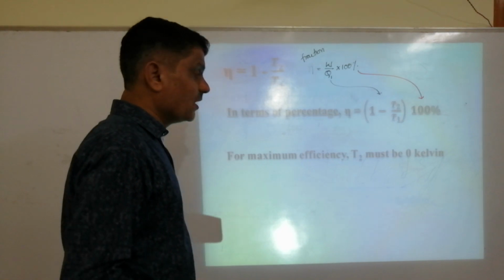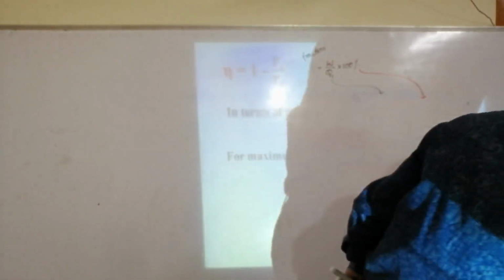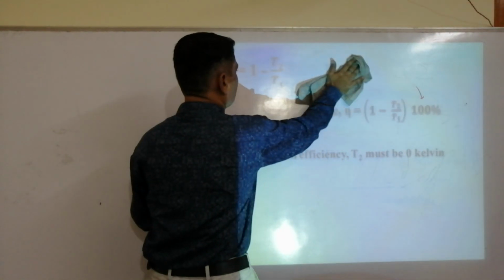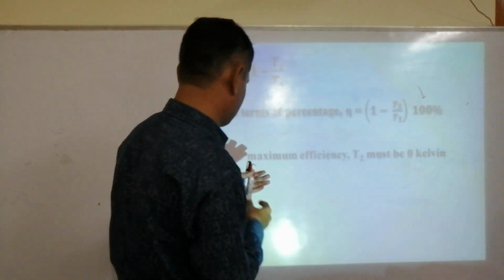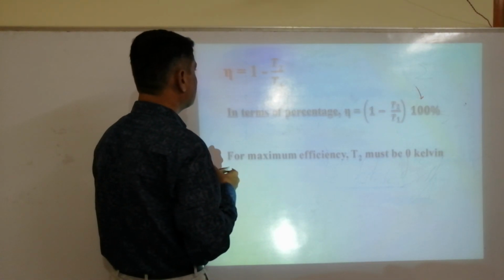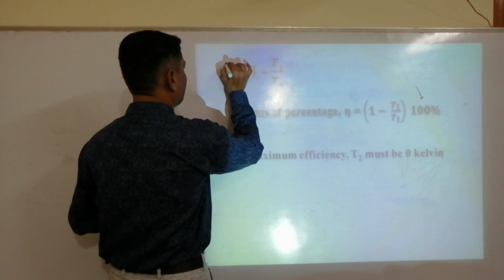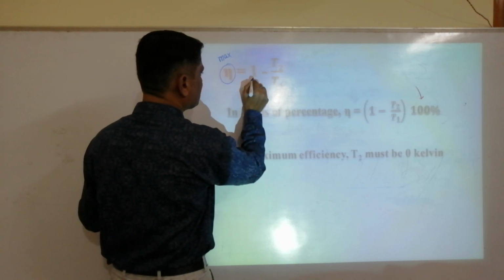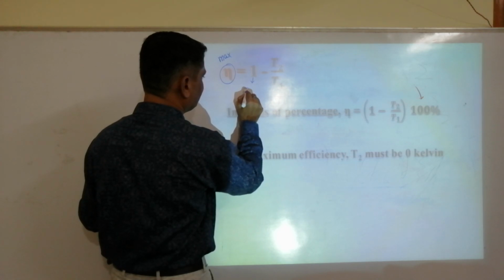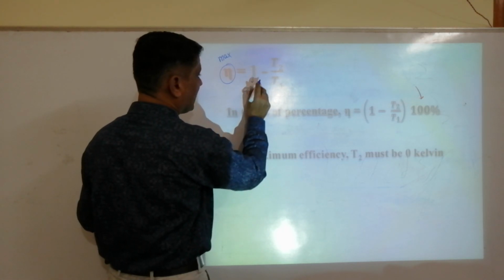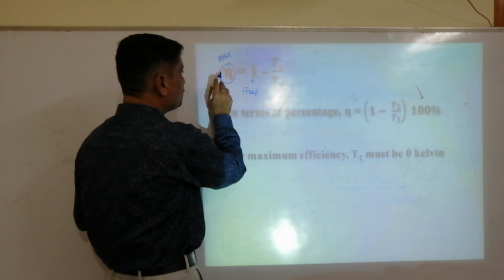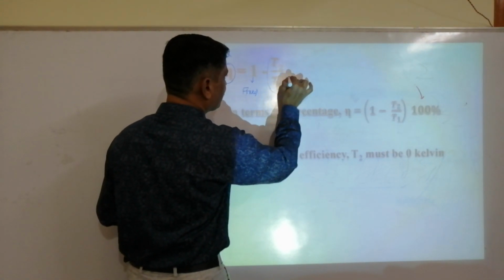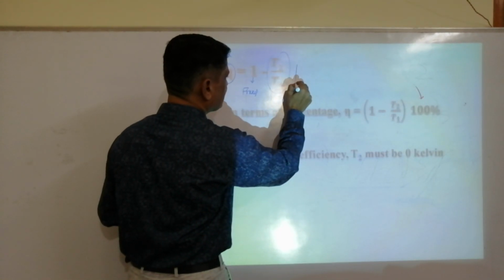Next, see here. As we know that today we want maximum efficiency. So to get a maximum, I want this as maximum. You know it is fixed and it is a negative term. So to have more here, this negative term should be less.